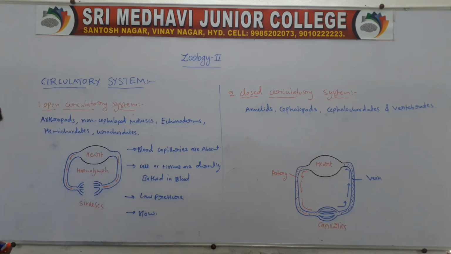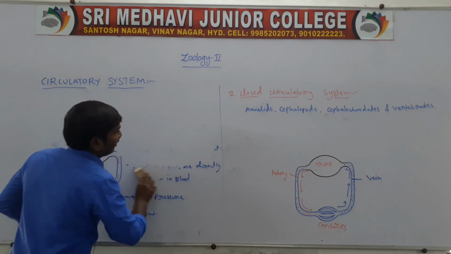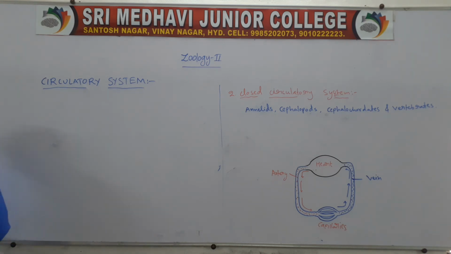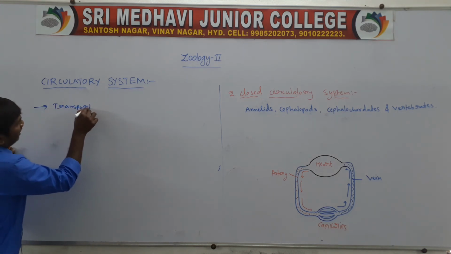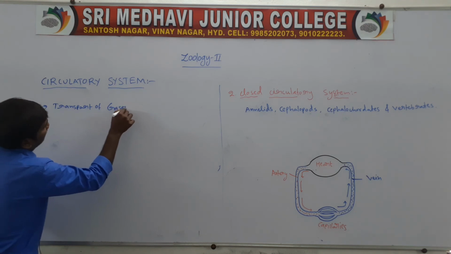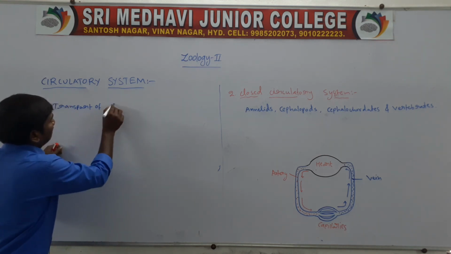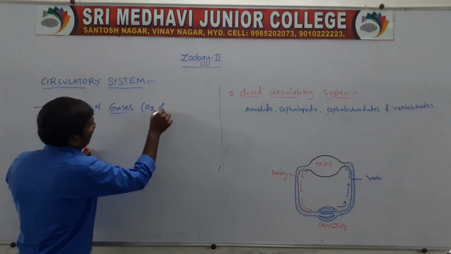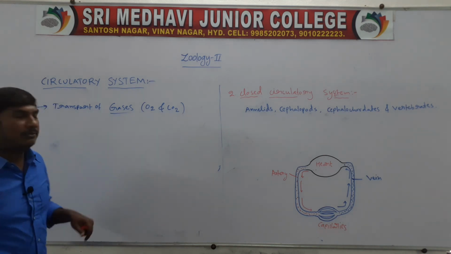Next, the functions of the circulatory system. First function: the blood circulatory system transports gases, like O2 and CO2.